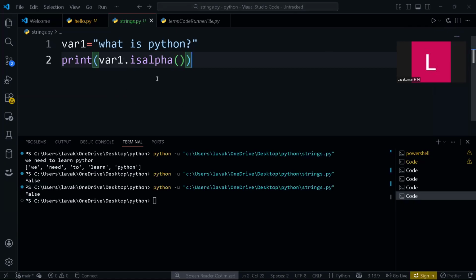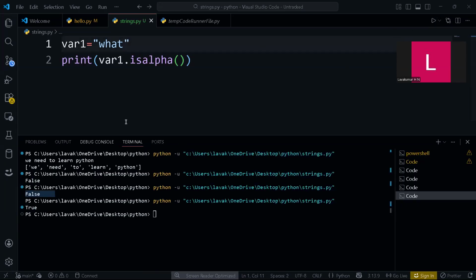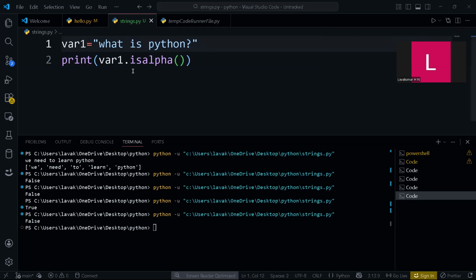So is it alpha? Basically, what is Python? Why is it getting false? So I will remove the "this is" and now I will run. What will be the output? True. We're getting true now. Before that, I had the same one, and the reason I got false is that not only alphabets, you have a space, special characters, that question mark, everything. That's why you got false previously. Now it will be true. Okay, so that's one thing.